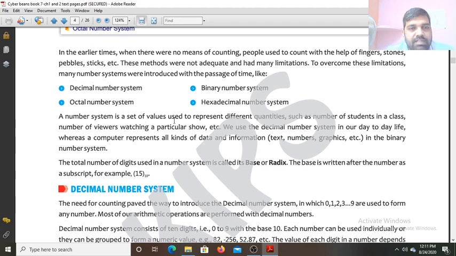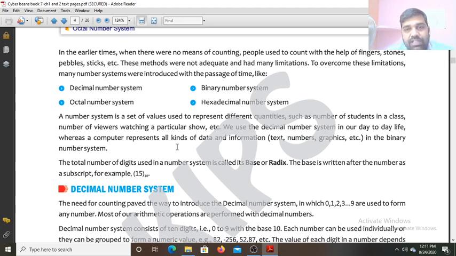A number system is a set of values used to represent different quantities such as number of students in a class, number of viewers watching a particular show, etc. We use the decimal number system in our day-to-day life, whereas a computer represents all kinds of data and information in the binary number system. So a number system is a set of digits which is used to represent different numbers.